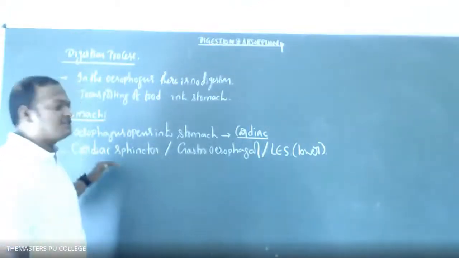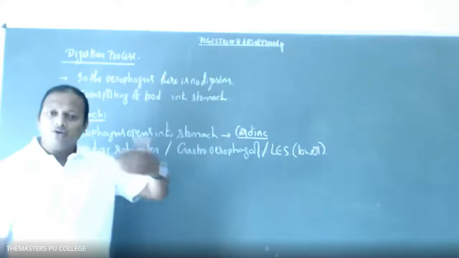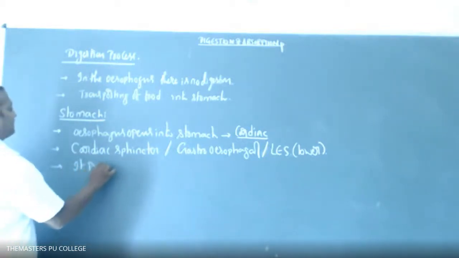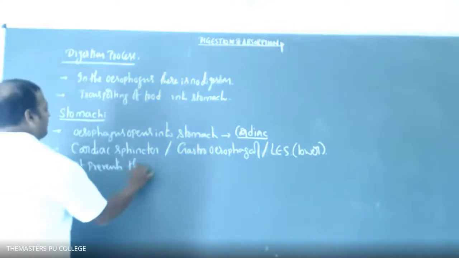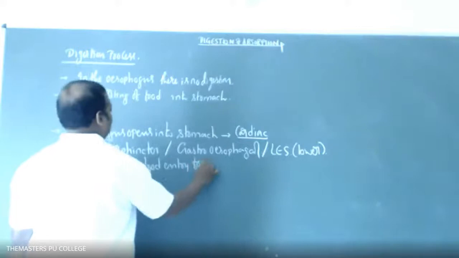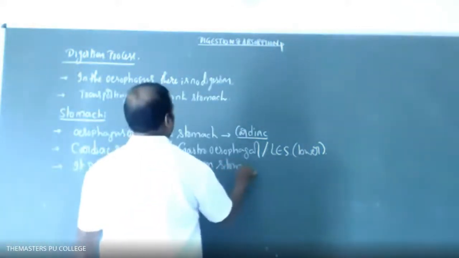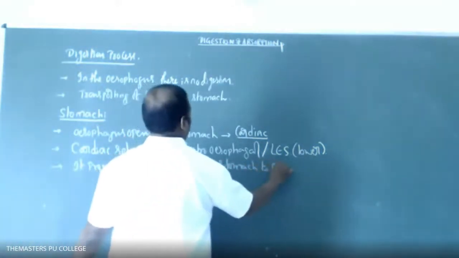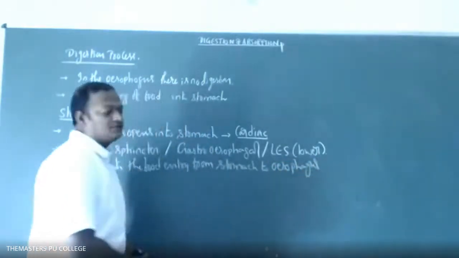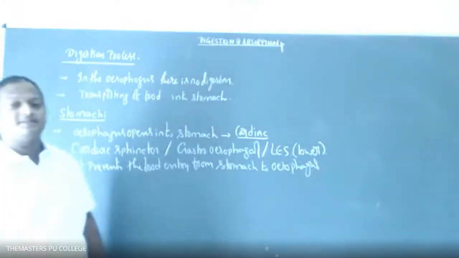So what is the function of the sphincter, students? It regulates entry from the stomach to the esophagus. It prevents food entry from the stomach to the esophagus.